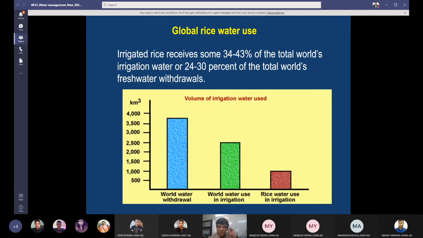You can see in this picture the volume of irrigation water use: world water withdrawal in the blue, world water use in irrigation, and in the maroon color you see rice water use in irrigation. So it means very high quantities of the world's fresh water go to rice.